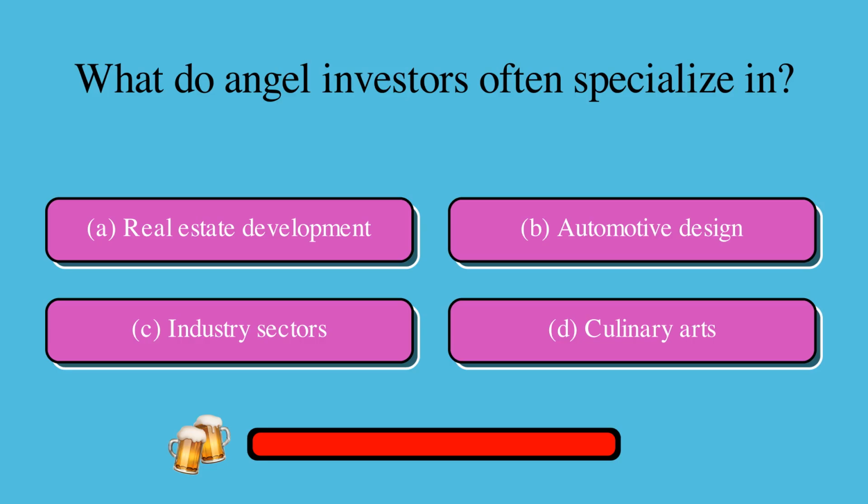What do angel investors often specialize in? Is it A, real estate development, B, automotive design, C, industry sectors, or D, culinary arts? The correct answer is C, industry sectors.